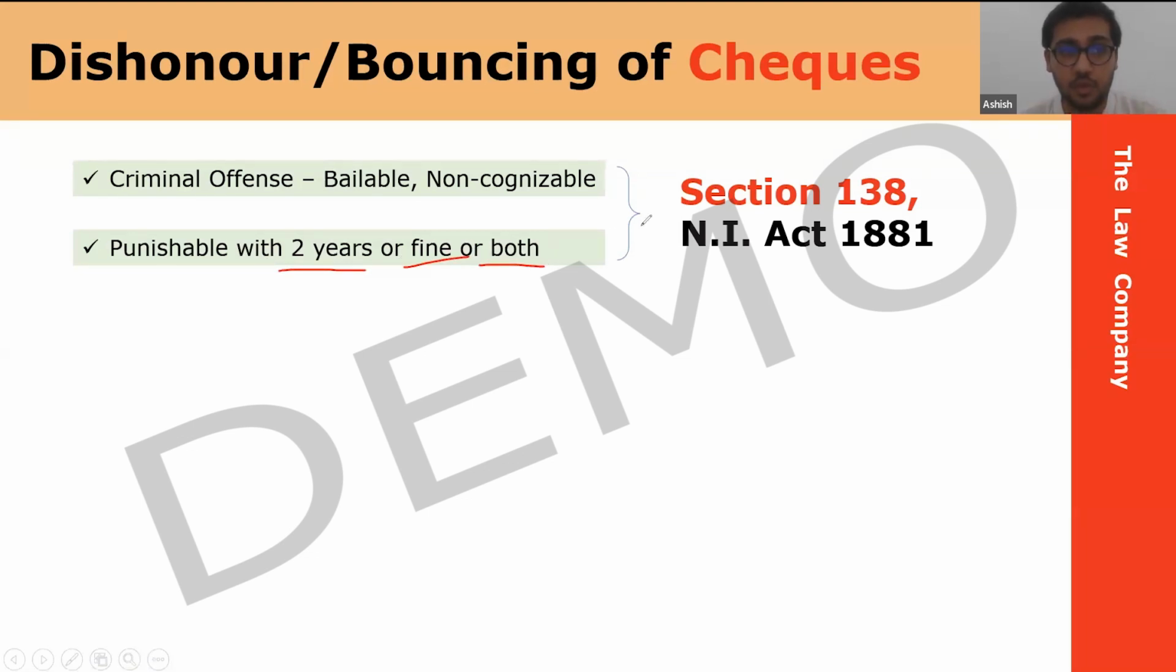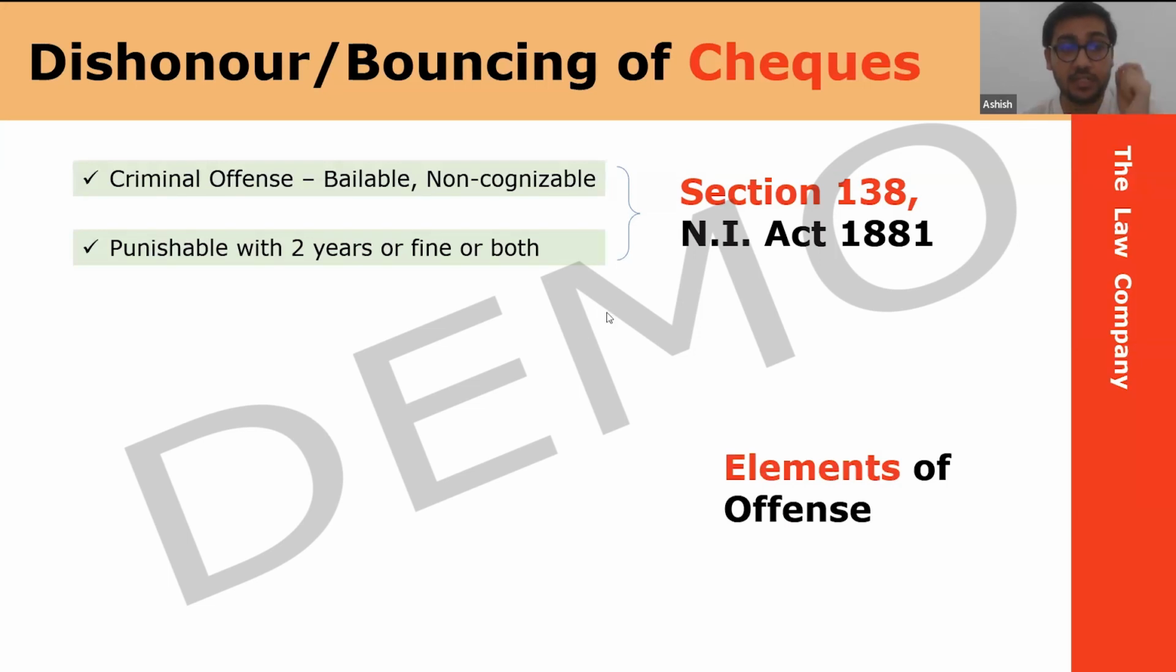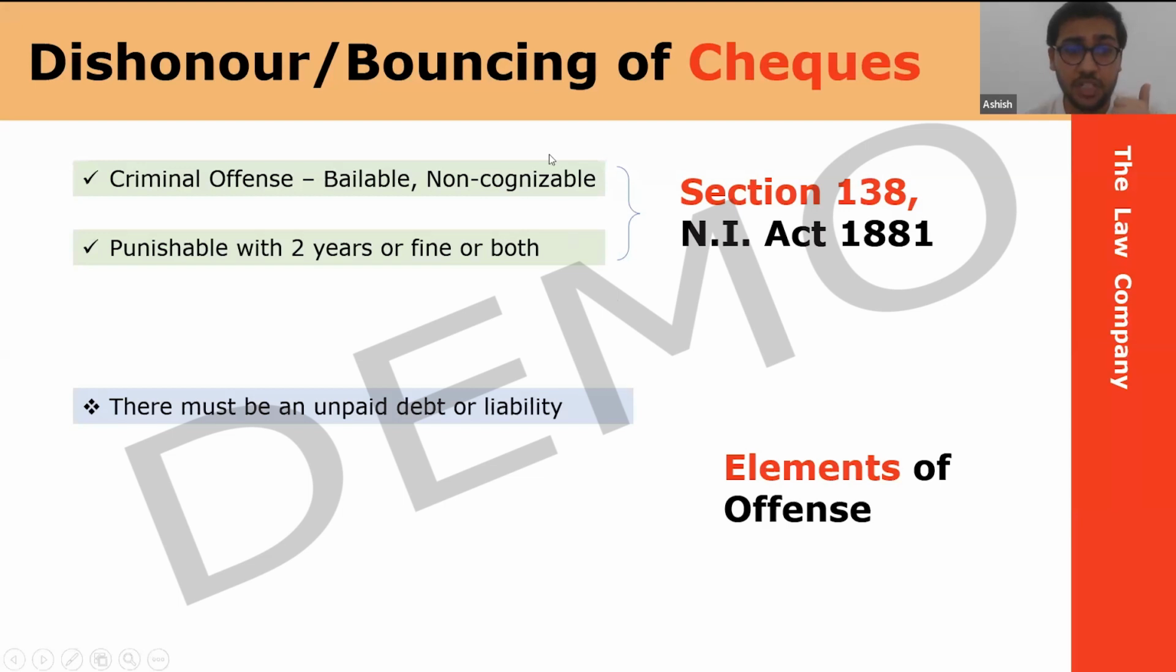This is what is mentioned in section 138. Section 138 has three clauses, A, B, and C. This is what is given in section 138. We have not come to A, B, and C yet. Next, the most important thing: what are the elements of this offense? How do you prove that this is an offense? There are some things that you need to prove. First, there must be an unpaid debt or liability.